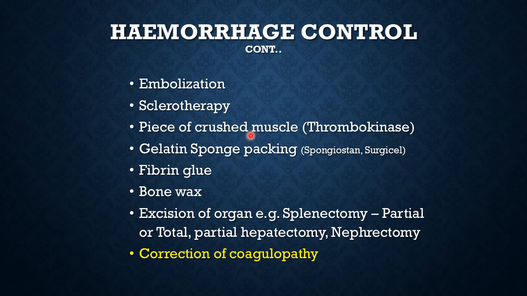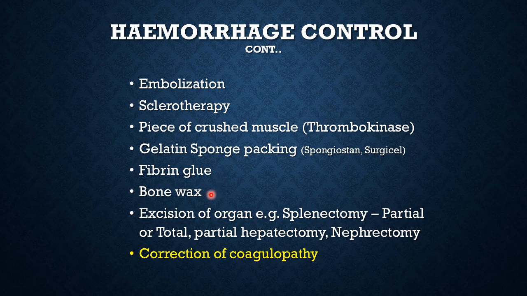In places where there's generalized oozing from a raw area, you can apply crushed muscle, which releases thromboplastin. Apply that and then apply a pressure dressing, and that helps in clotting on the large raw area. Similarly, gelatin sponges can be packed in, for example, we use Spongostan or Surgicel in the gallbladder fossa after removing the gallbladder to stop the generalized small capillary ooze. Fibrin glue can be used for the same purpose.